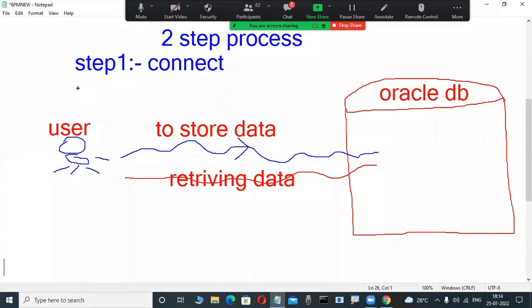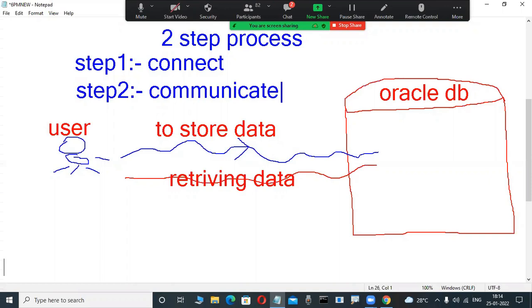Once users connect to the database, only then can they communicate with the database. But how are these users connected to the database? Some tools are there, query tools. One example tool is SQL Plus. SQL Plus is a command line interface tool. These are all the things we are learning these days.